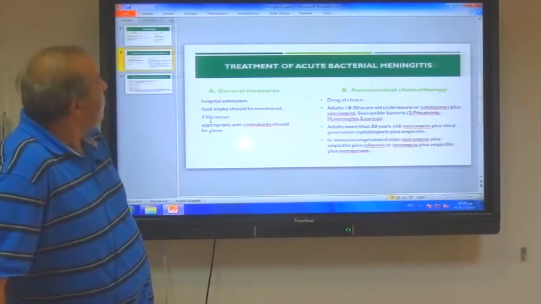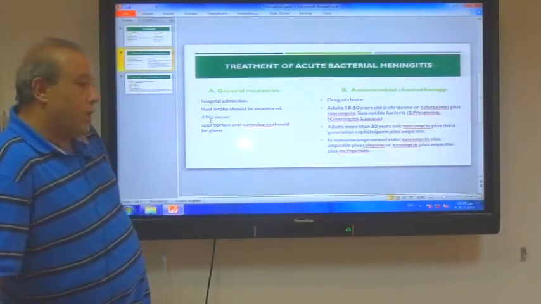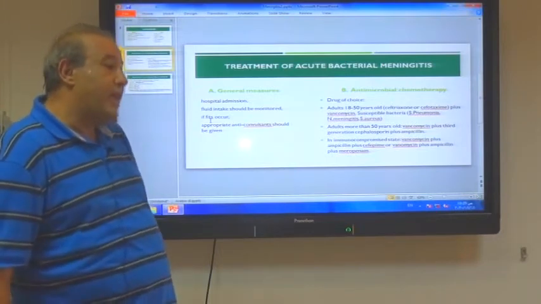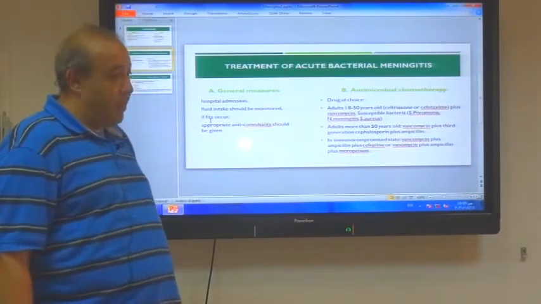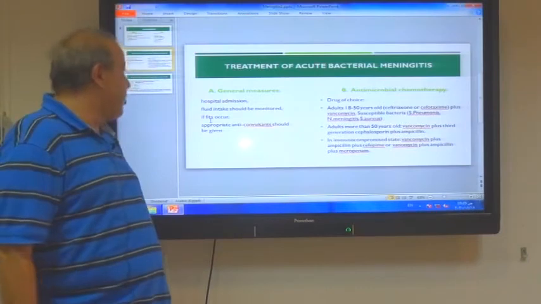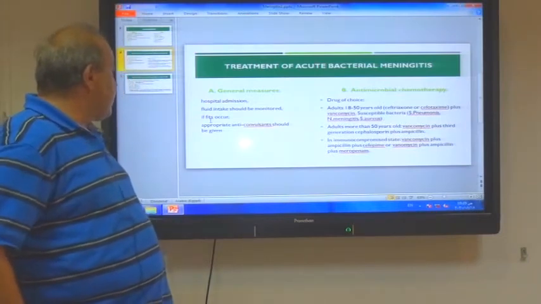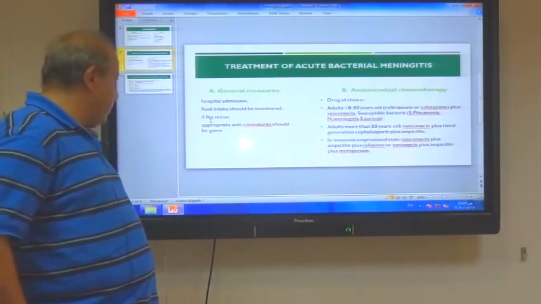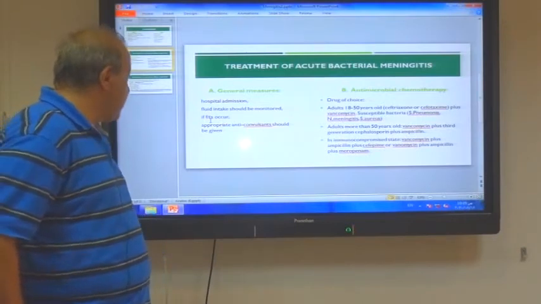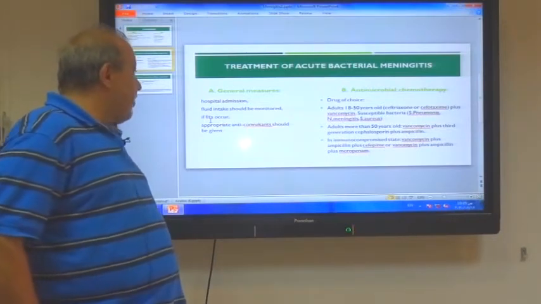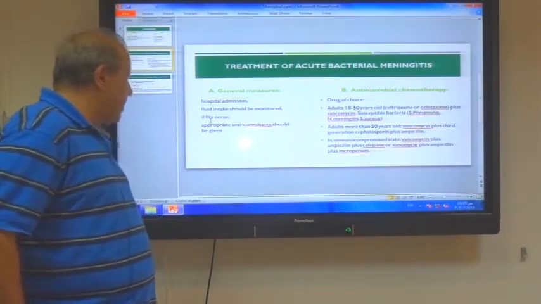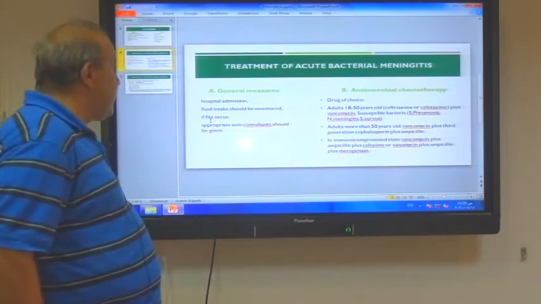What is meant by monitored? You should calculate the intake and the output of fluid. If the patient is having fits, seizures or convulsions, you should give him an anticonvulsant to stop these seizures.